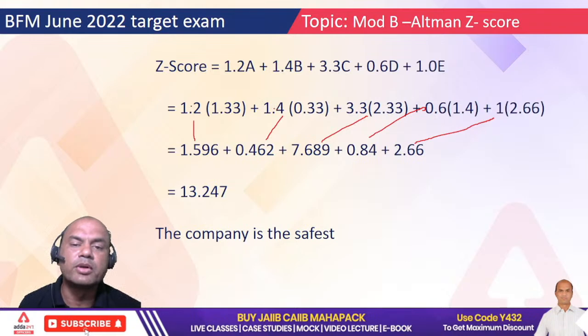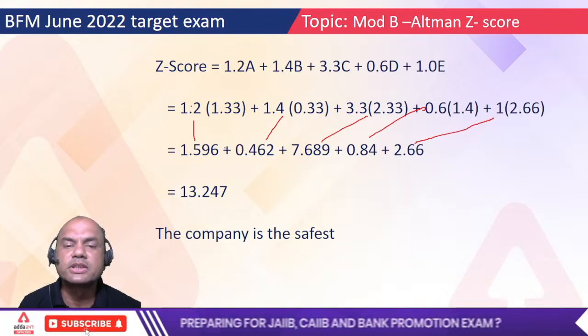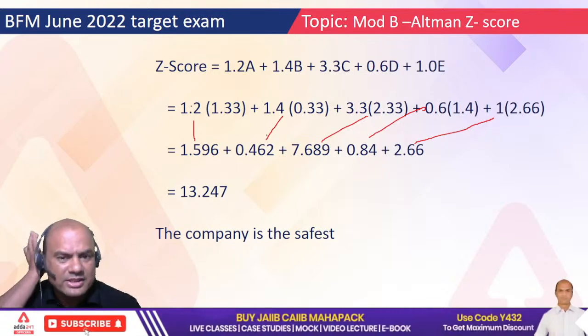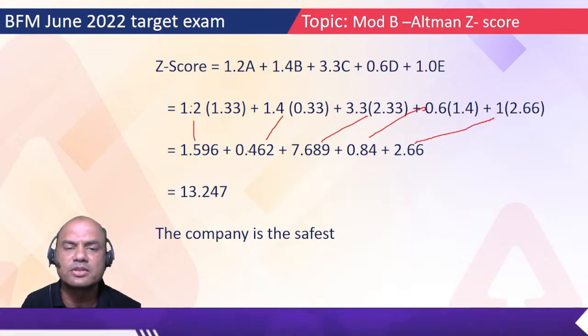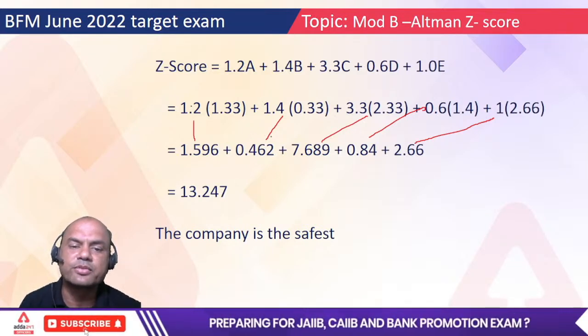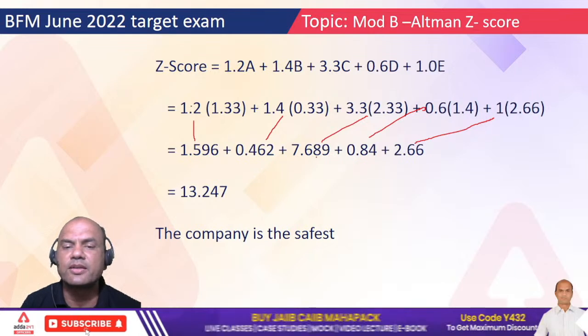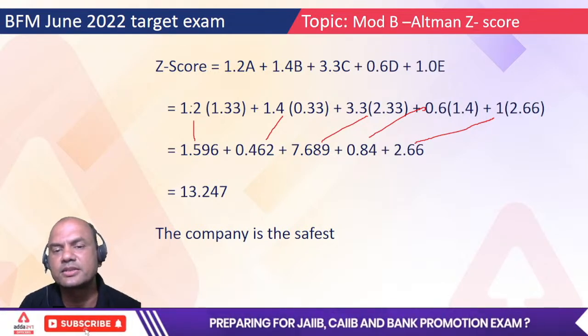Yes. 1.4 into 0.33. Has everyone got this answer? 0.462. Type yes if you have got it. 14 3s are 42, right? Roughly it is. You can directly get it from the tables also, isn't it? So type yes, fast. 3.3 into 2.33, are you getting this answer? 7.68. Two figures are also okay. 7.68. Type yes.